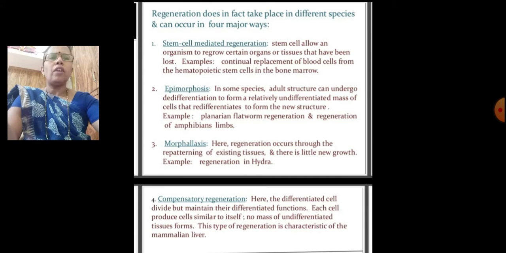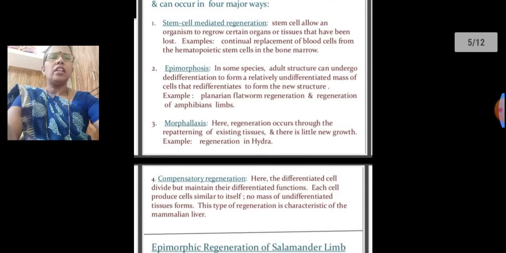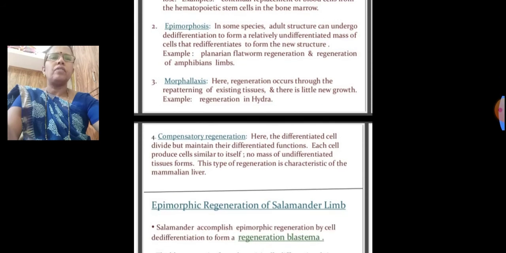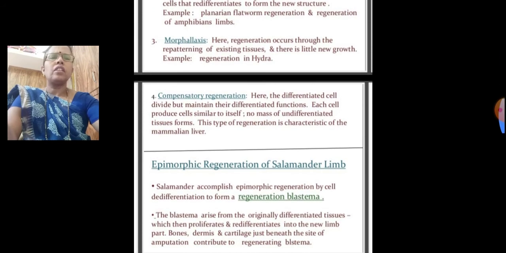Third is morphallaxis. Here the regeneration occurs through the repatterning of the existing tissue and there is little new growth, for example, regeneration in the hydra. Fourth is compensatory regeneration.